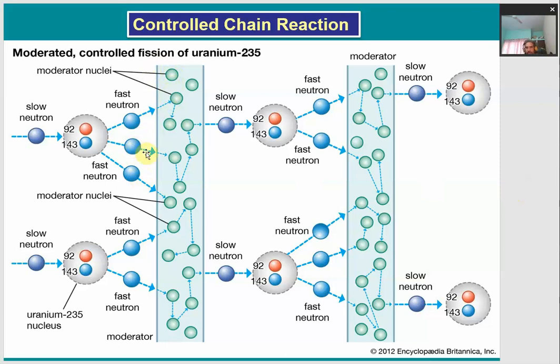And also, because each fission will produce 3 further neutrons, depending upon the need, we need to absorb these neutrons with the help of some absorber, either a cadmium rod or so. So these neutrons will be absorbed and only a limited number of neutrons will be made available to carry out further nuclear chain reaction. In this way, the nuclear chain reaction can be controlled to the desired level.